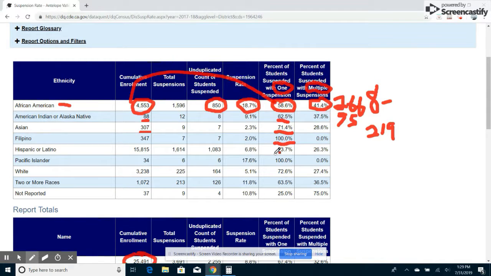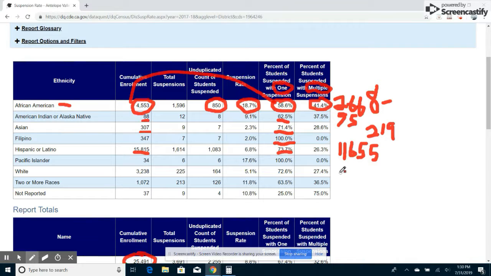Then she goes on to the Hispanic number, and again, multiplies this number by the total number, and then tries to say that there were 11,655 Hispanic students that were suspended.